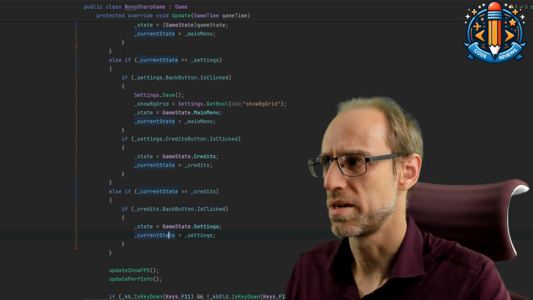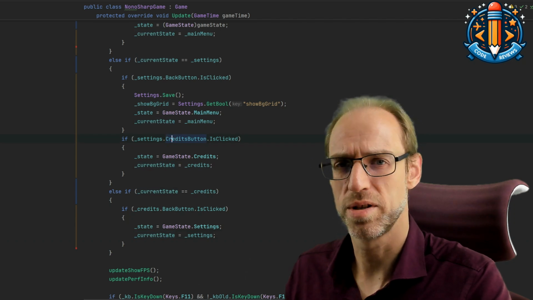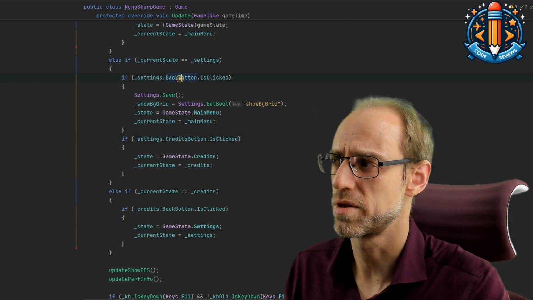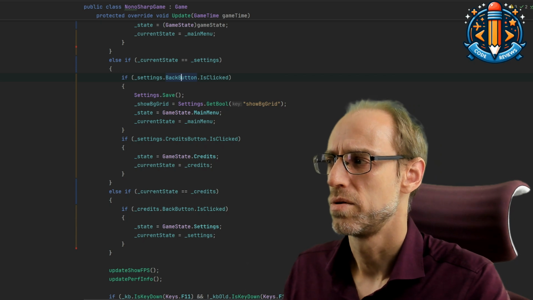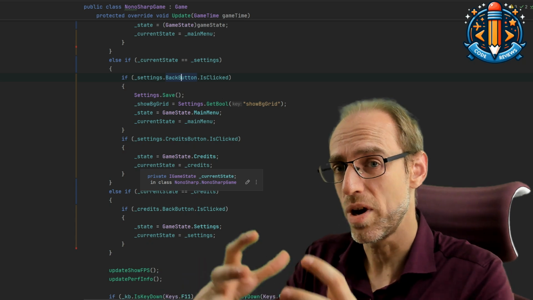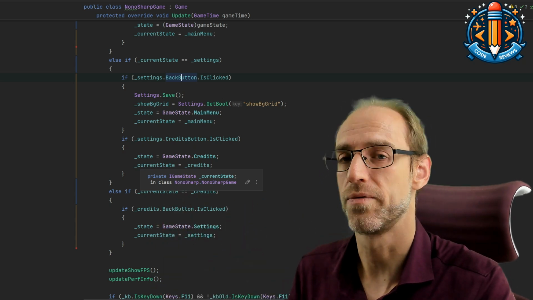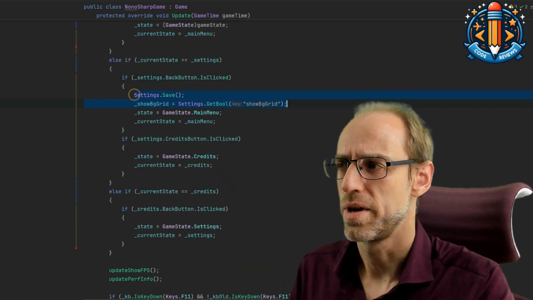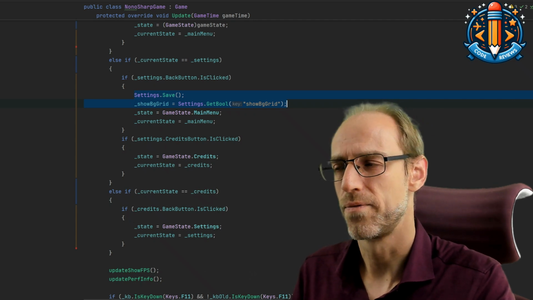And similarly on the settings, you have this thing like if you press the credits button, you move to the credits, but if you press the back button, you move elsewhere. So to unify these things even more so we can see what they have in common and extract that into one single piece of code, there are a few things that deviate, which we need to handle first.